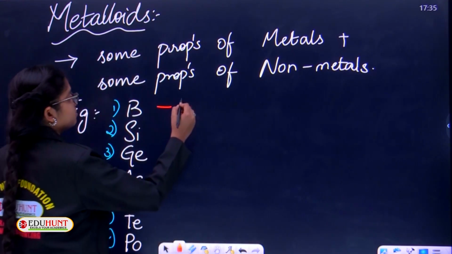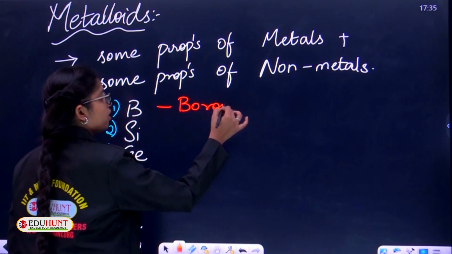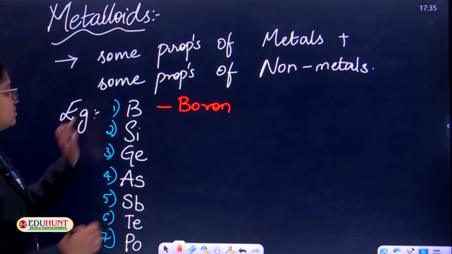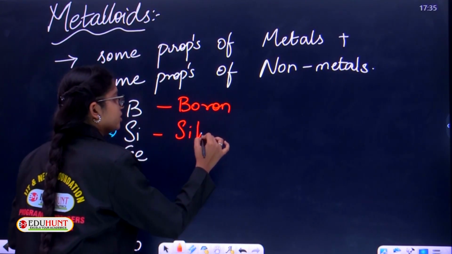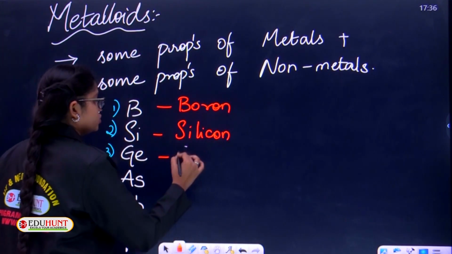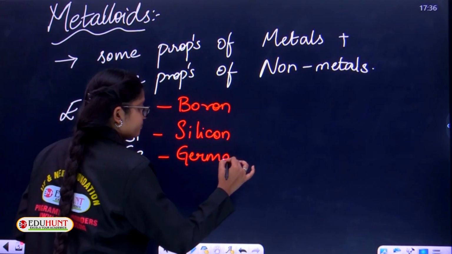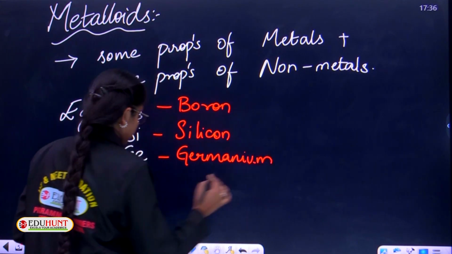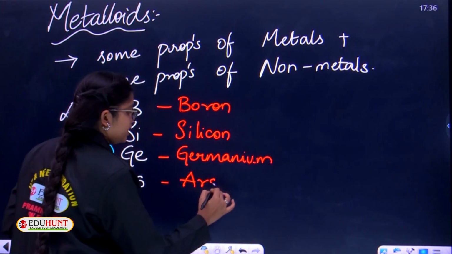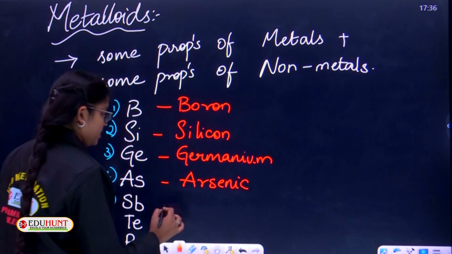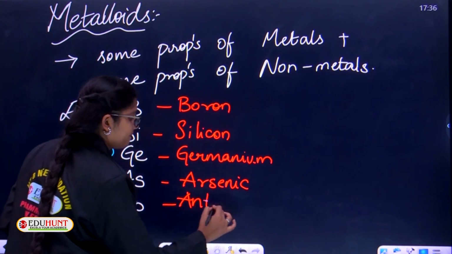See, boron, B-O-R-O-N, boron. And Si means silicon. Ge stands for germanium. And As stands for arsenic. Sb means antimony.